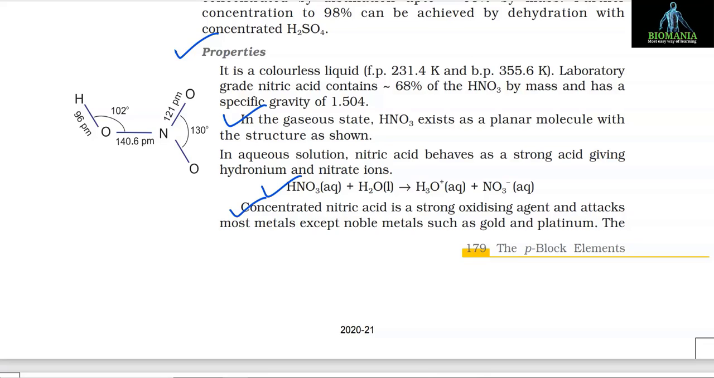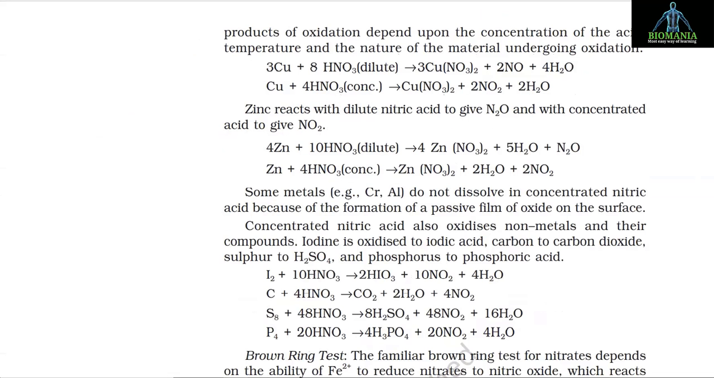Concentrated nitric acid is a strong oxidizing agent and attacks most metals except noble metals such as gold and platinum. The products of oxidation depend upon the concentration of the acid, temperature and the nature of the material undergoing oxidation. The reactions are 3Cu plus 8HNO3 gives 3Cu(NO3)2 plus 2NO plus 4H2O. Cu plus 4HNO3 gives Cu(NO3)2 plus 2NO2 plus 2H2O.